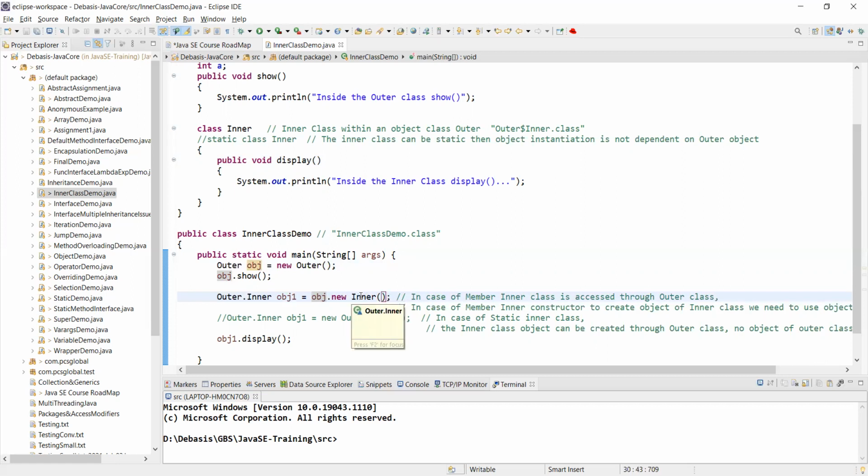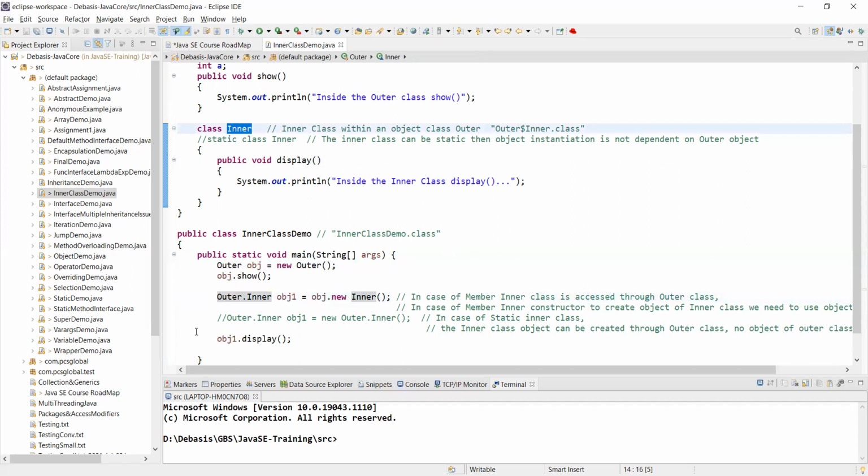Inner is a constructor. I have not defined any constructor here, so what is the constructor? Inner is a constructor, but it is called a default constructor. I may not declare or define it, but it will be executed. It's an empty constructor, but it is absolutely necessary if you want to instantiate the object obj1, which is nothing but the object of the inner class.